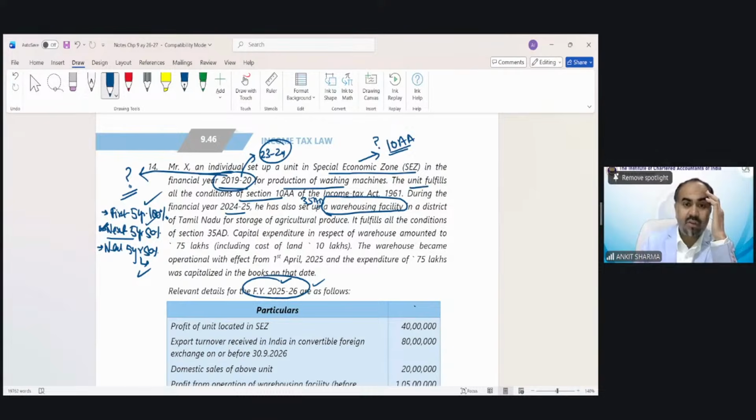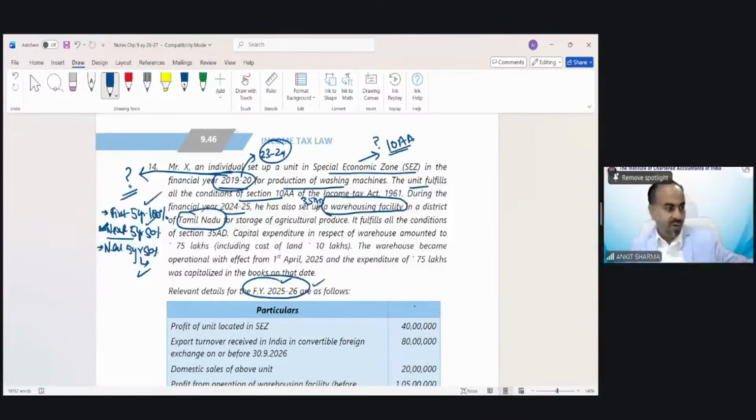In a district of Tamil Nadu for storage of agricultural produce, is there any special provision for Tamil Nadu state? This state is specifically given. So is there anything specific? No. It does not mean that every specific piece of information would have some provision, but this is sure. If you have gone through the provisions, you would automatically click that for a warehousing facility, yes, 35AD. For the special economic zone, 10AA. For Tamil Nadu, no such provision has been given.